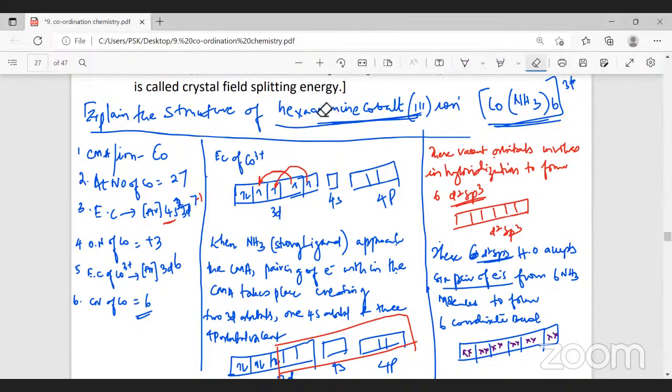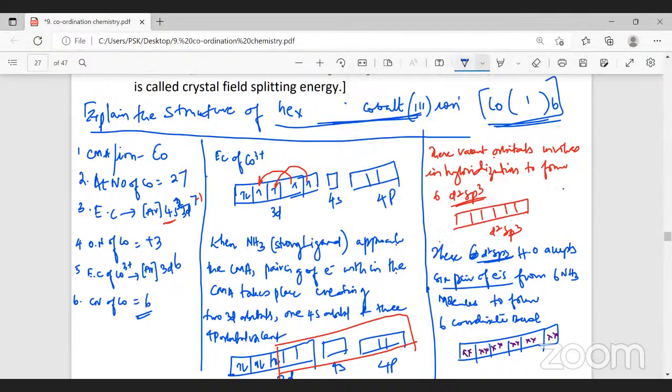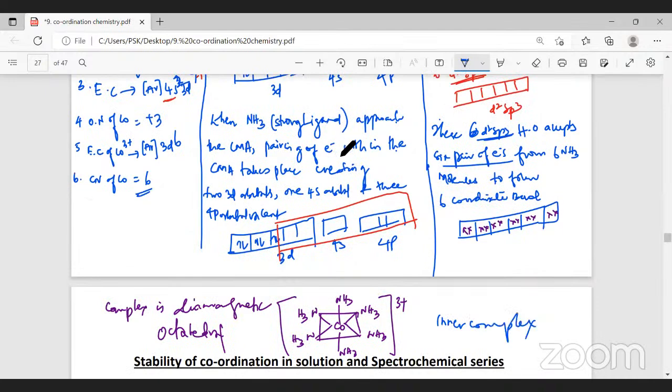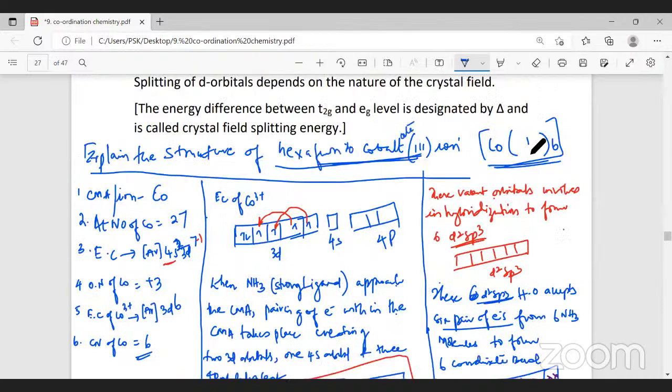That is hexafluorido cobaltate. Now, firstly, before we go for that, what type of complex is this? What type of electrons? 4s is there and 3d. 3d electrons are involved in hybridization. Therefore, it will be called an inner complex. Now, hexafluorido cobaltate ion. So it will be CoF6 3 minus. It's an anionic complex.